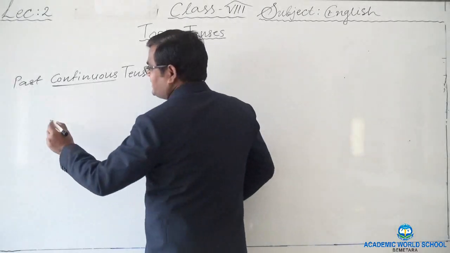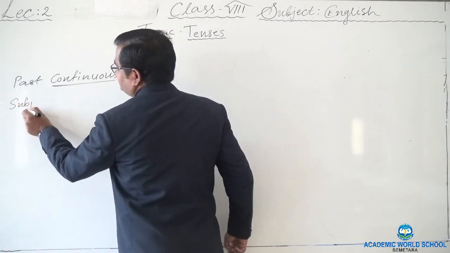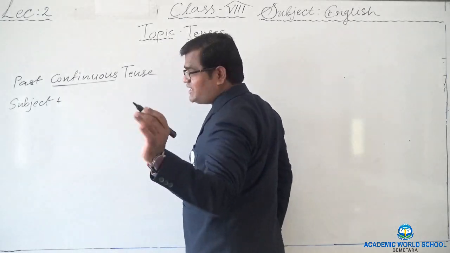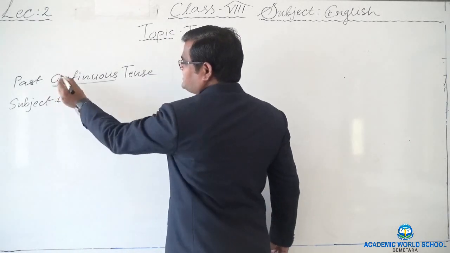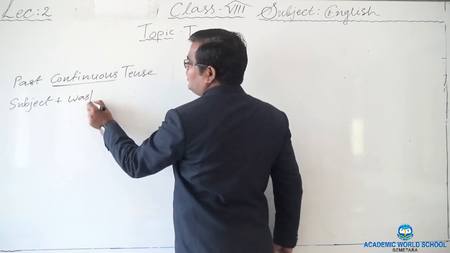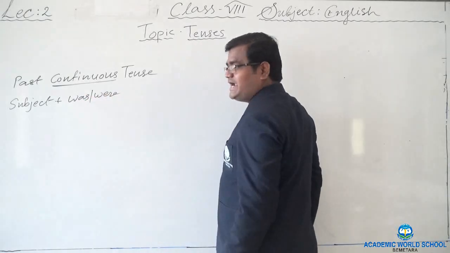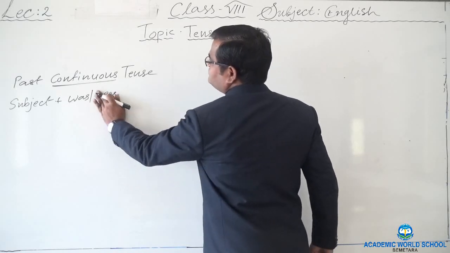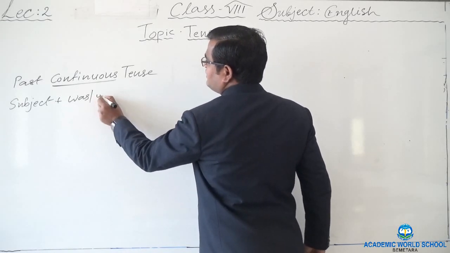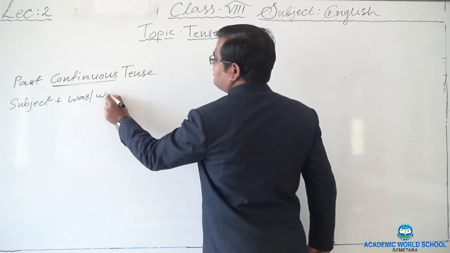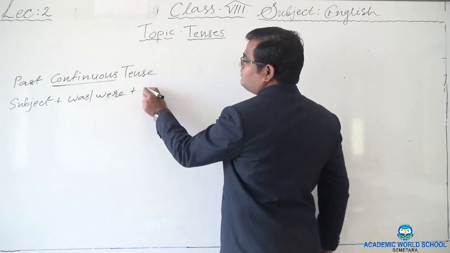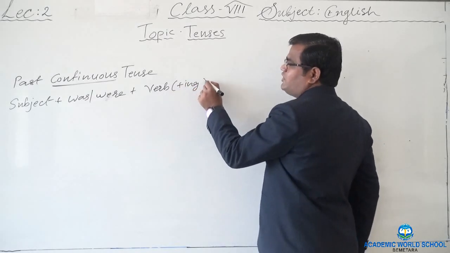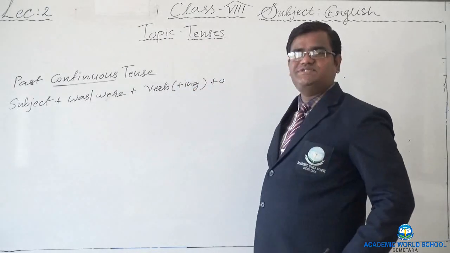Okay, so let me write the formula. The formula simply will be subject, then it is the integral part of the sentence. Then for past I will take was or were, and then I will use the verb plus ing form of the verb, and then will be the object, right?